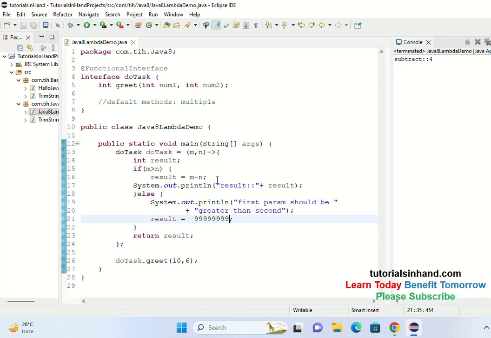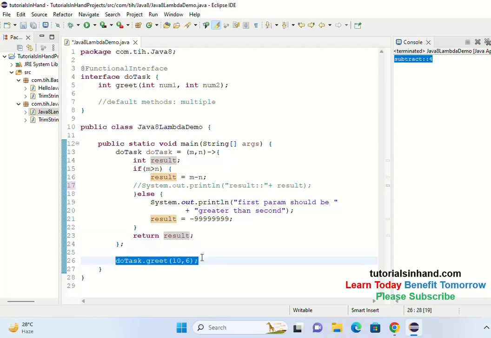Now if we execute the same thing again using 10, 6, then it will work fine. But it will print the result over here, and we don't need to print the result at this place. Rather, we want to send this value to the caller who has called this one, right? So now this result value will be returned from here, and the caller which is placed over here should receive that value.